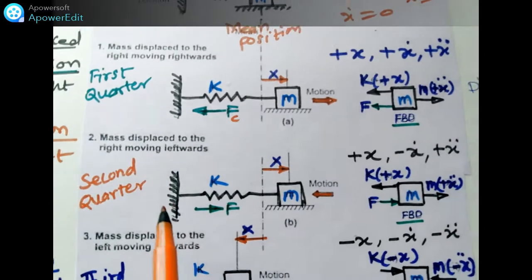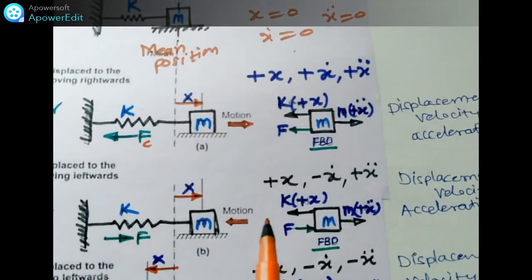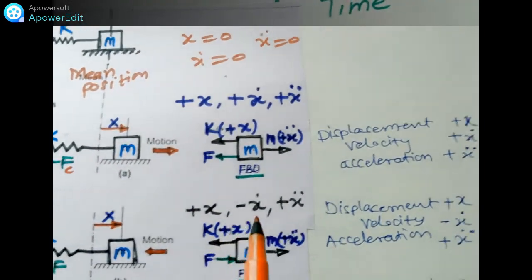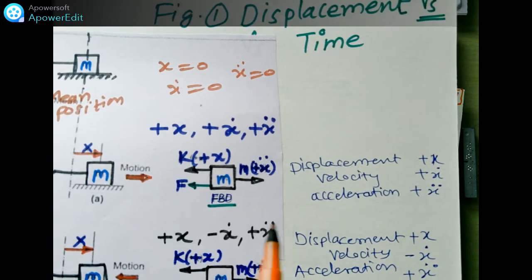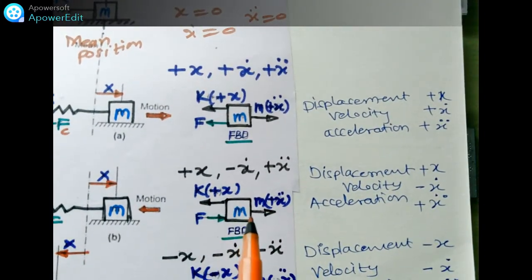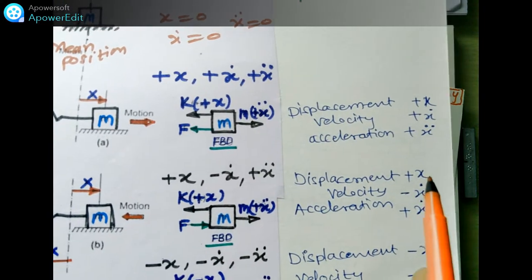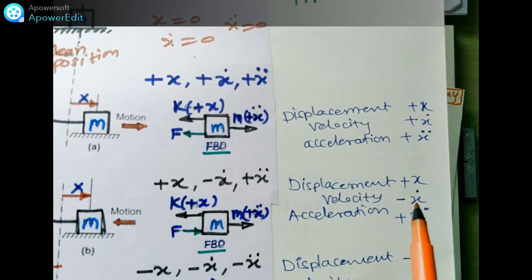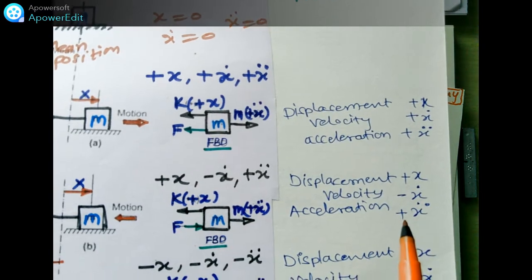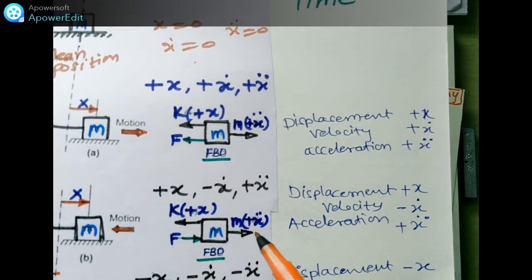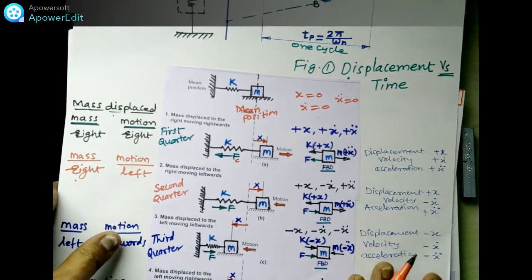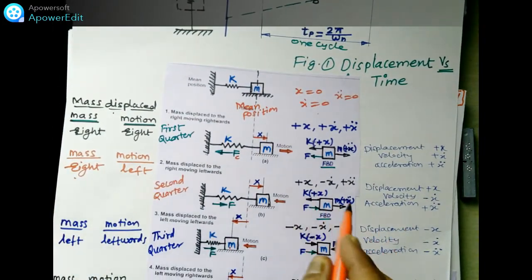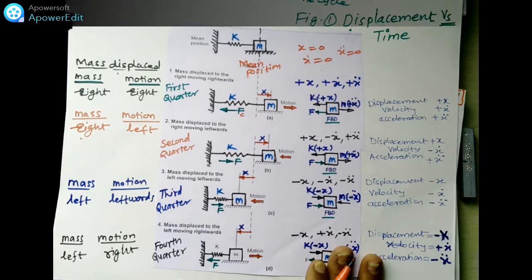The mass is here, displacement, and velocity is minus, because the velocity is in this direction, toward the left side. So x dot is minus.